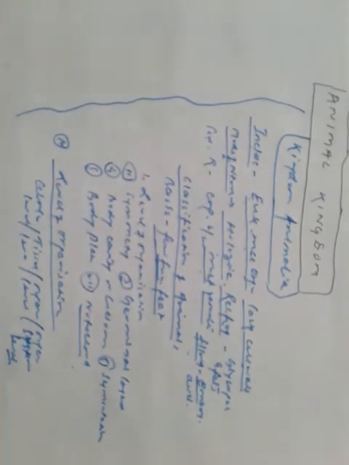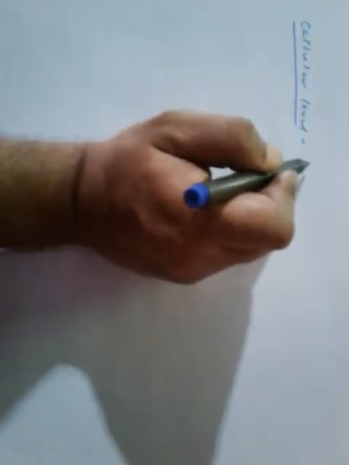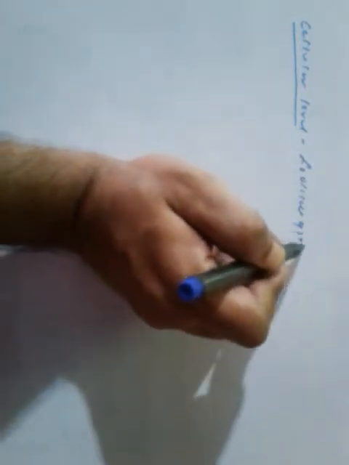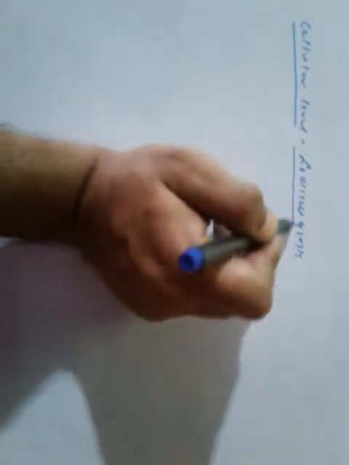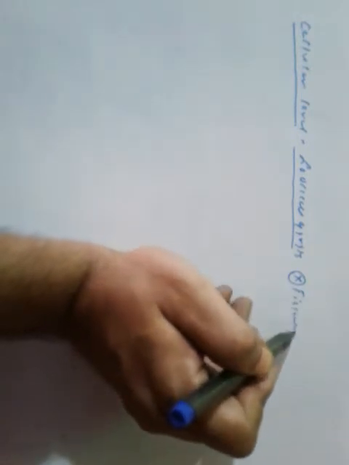So cellular level. Here cells are arranged as loose cell aggregates, but tissues are not formed.